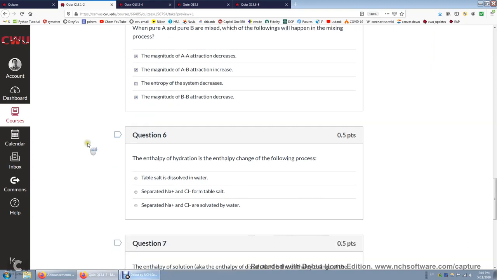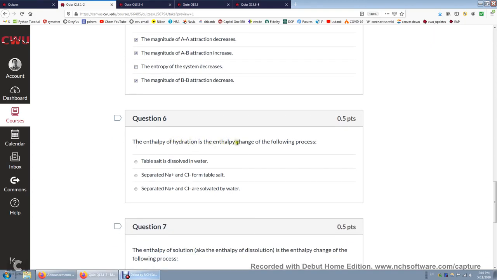So this is wrong. The enthalpy of hydration is the enthalpy change of the following process. So we'll have to select one of the 3. So which one is the particles solvated by water? That means hydration. So this one. Over here, table salt is dissolved in water. Yes, in this process, solvated sodium plus and chlorine minus are also formed. But the starting point is table salt. So it's not really the hydration of table salt. All right, so the question is about the enthalpy of hydration of separated sodium plus and chlorine minus ions.